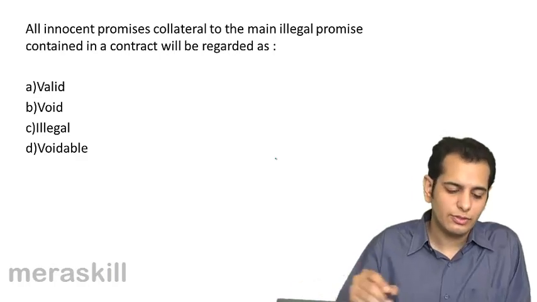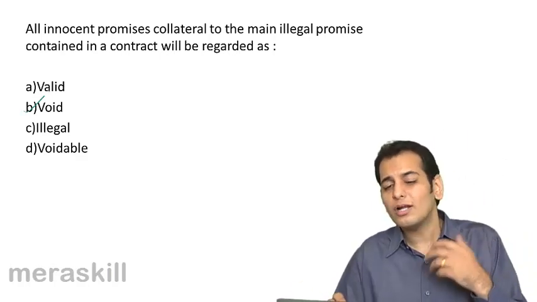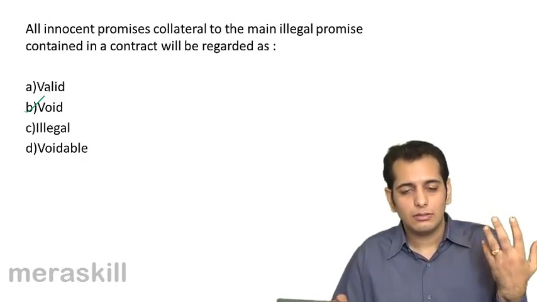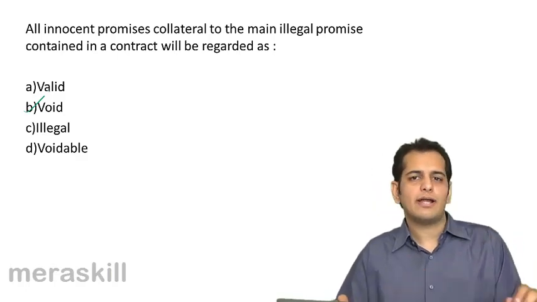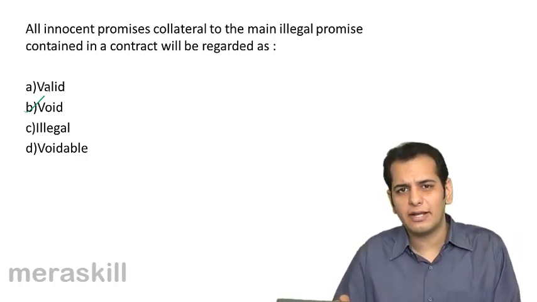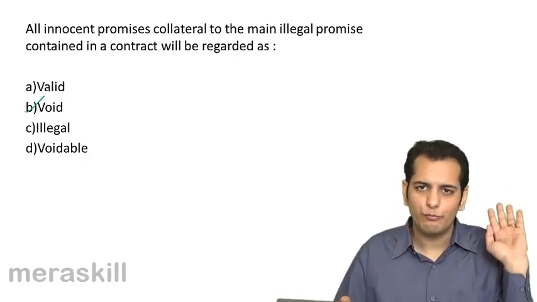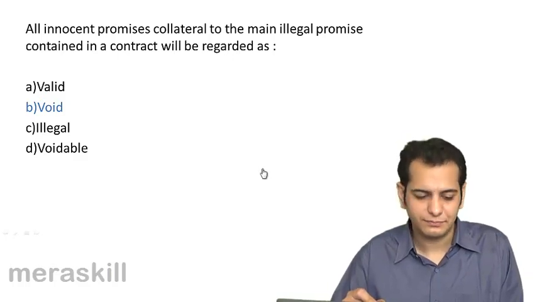The answer is void. We have already discussed that all collateral promises, all collateral contracts of illegal contracts, be it innocent or otherwise, will be void. Let's check. That's the answer.